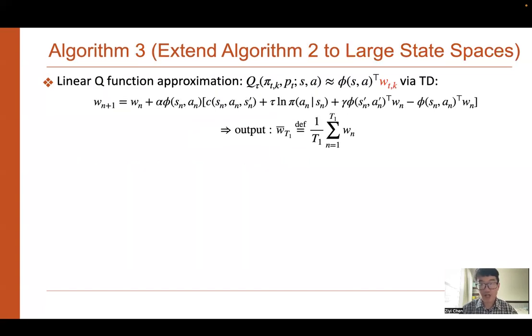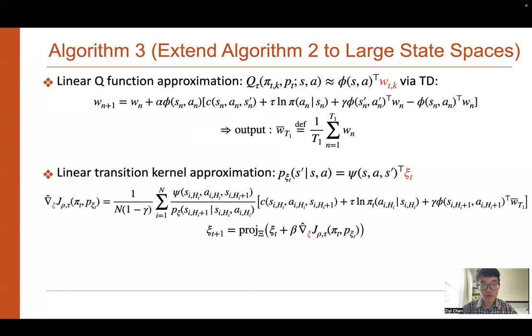Furthermore, we extend to the large state spaces setting. Since the space is very large, we have to use the linear Q function approximation and then estimate it using the TD method. And we also use a linear transition kernel approximation method. That is to reduce the high dimensional P into the low dimensional parameter Kc. And then we update the Kc using the policy gradient method. The gradient is also estimated by sample average, and we then obtain the same sample complexity result.